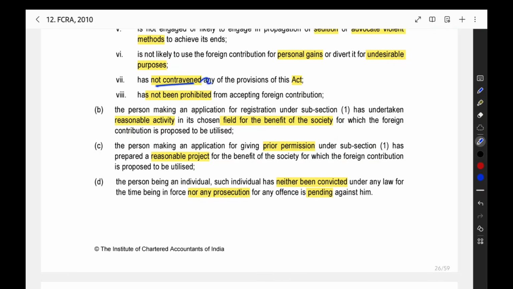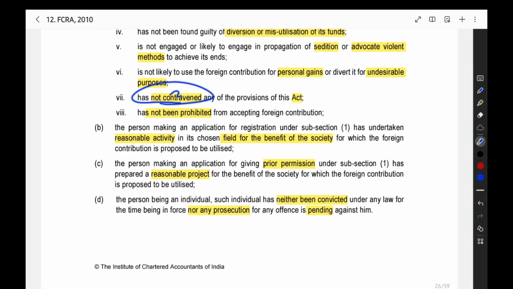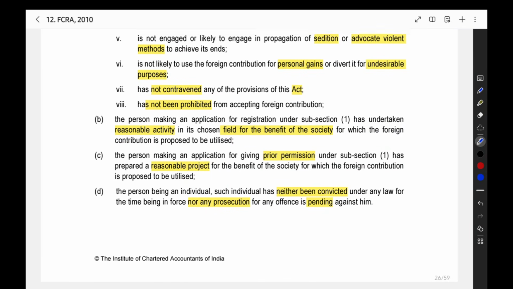You have not contravened this Act. So you should not be breaching this Act. You should follow this Act properly. Mandatorily, you should follow this Act. All the compliances you should do. Only then you will be getting the permission.